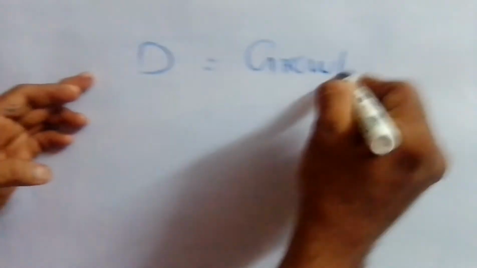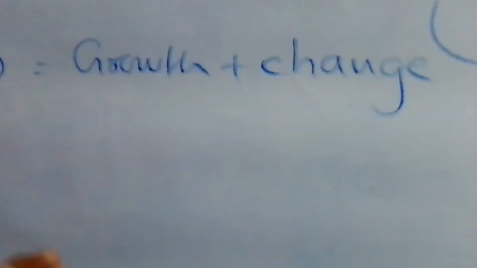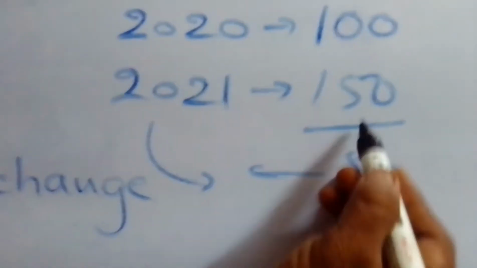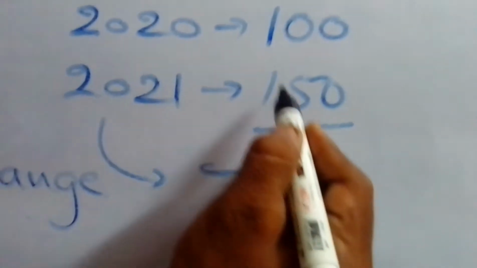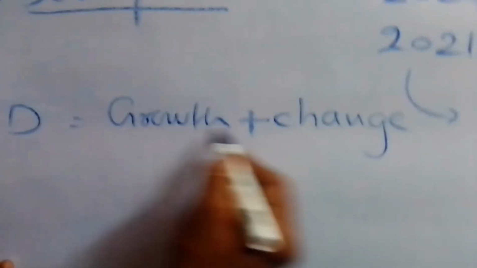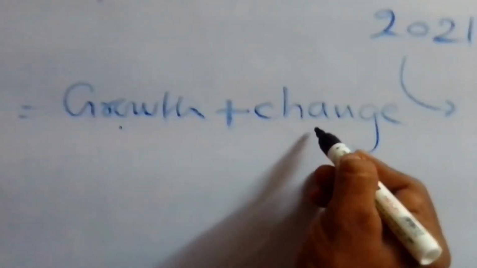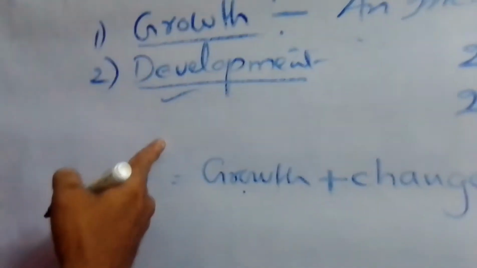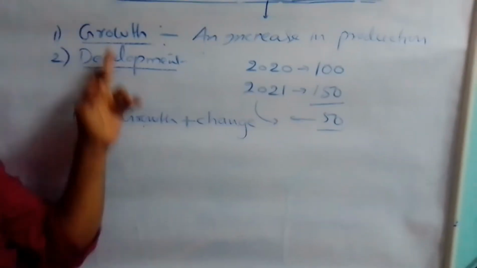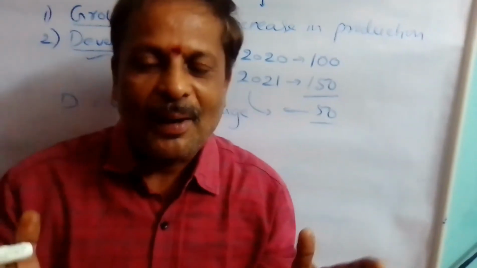And what about development? Development consists of growth plus change. It means the institutional changes which are implemented by the factory owner in order to increase the production are all collectively added to growth, and the growth plus all these changes are collectively called development. So compared to growth, development is a wider process.